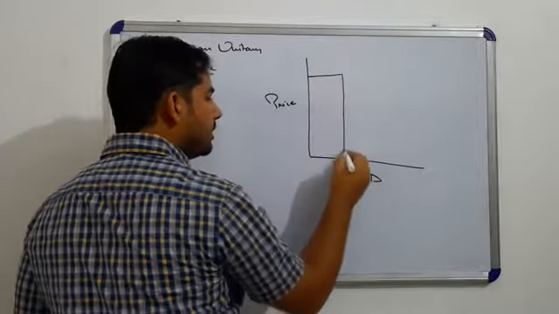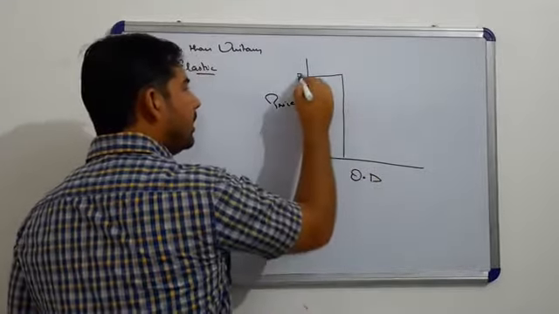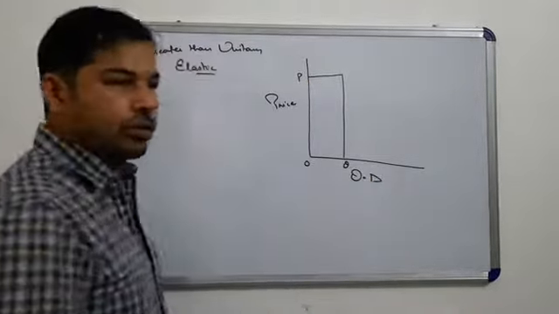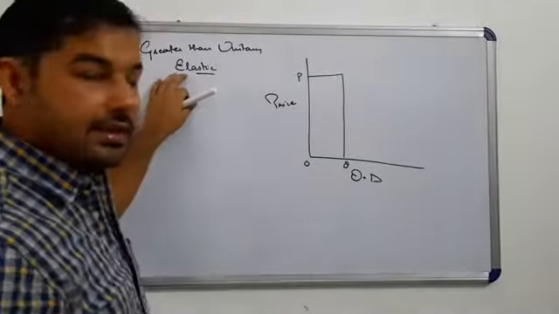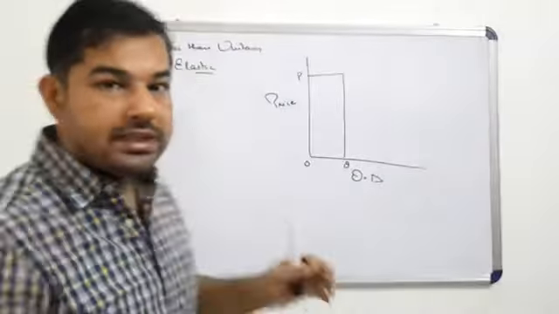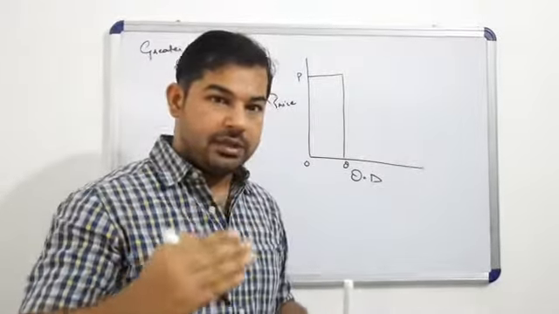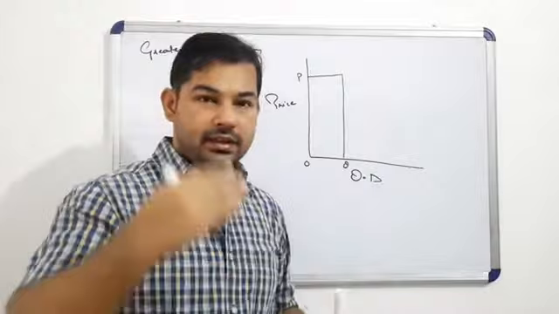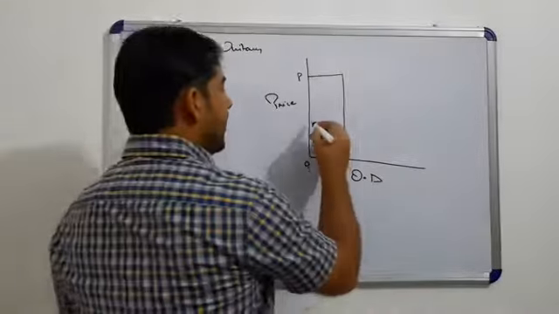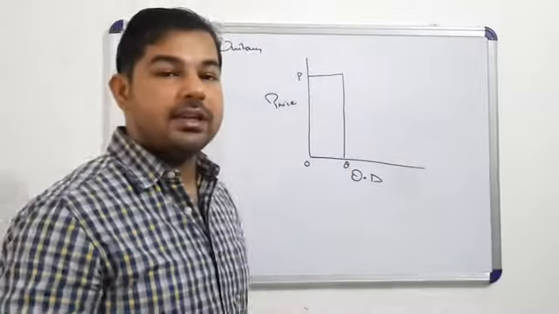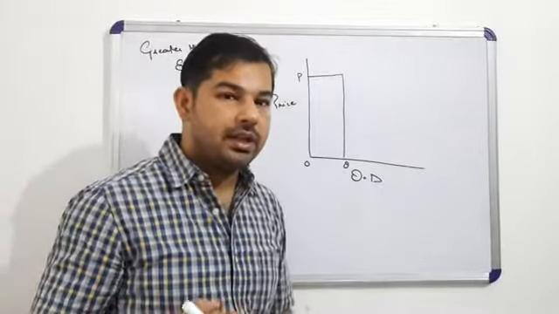Now suppose this is the price OP and this is the quantity OQ. Elasticity, yesterday I told you, means the change. So when we say greater than unitary elastic, unit means 1, means the change is greater than 1. And as you know, yesterday we have discussed elasticity of demand. बेटा हमें क्या बताता है?